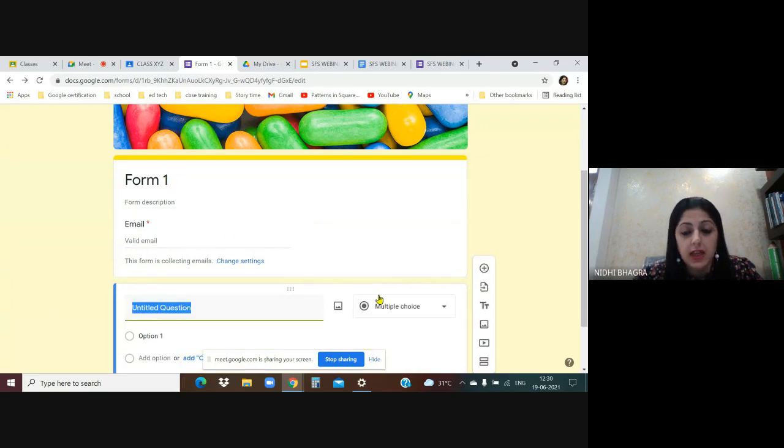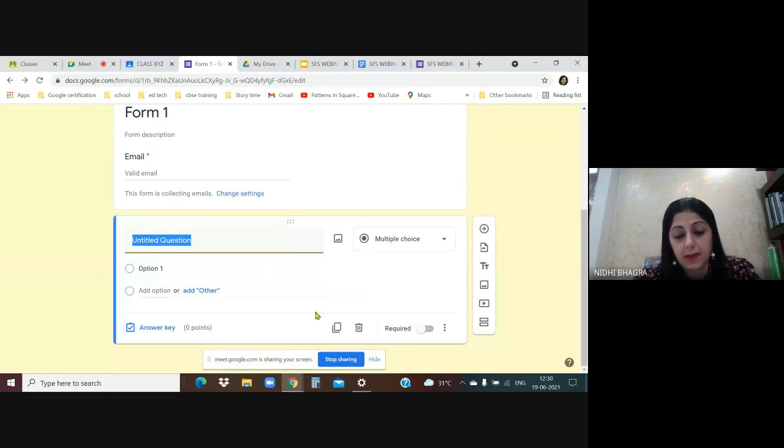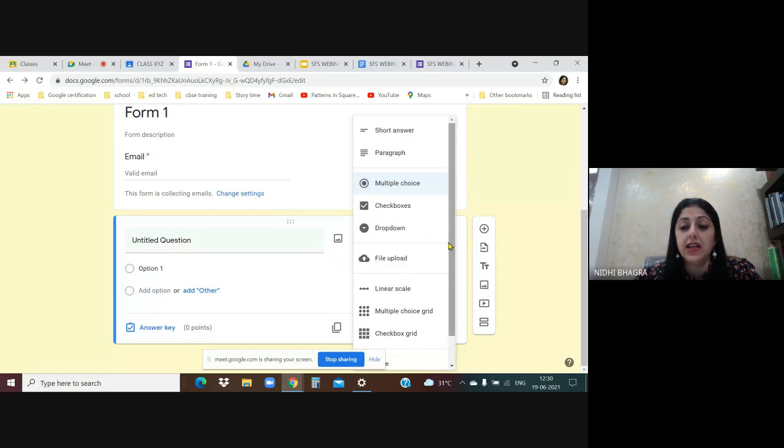Now here, this is the template. There are various options to create questions. Let us go through the options. First is short answer; paragraph, long answer, multiple choice, checkbox, and drop down are more or less the same. And these are the most popular options in Google Form: multiple choice, checkboxes, and drop down.